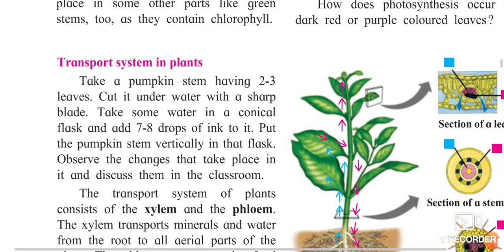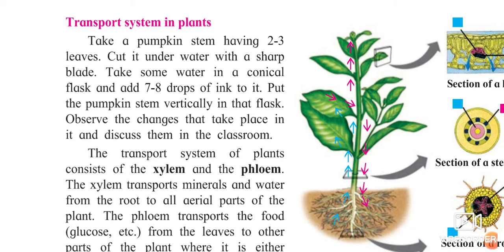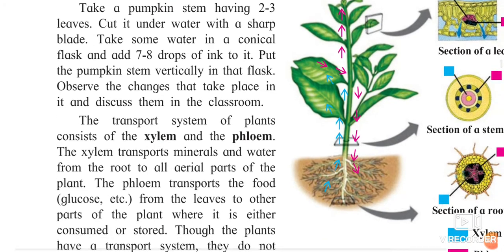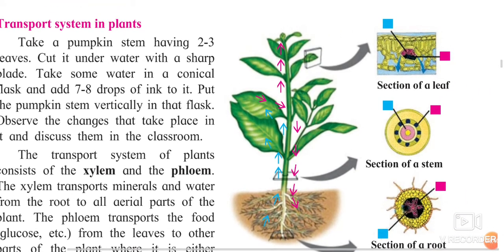Okay. Now what is meant by the transport system in the plant? How are water and the other things carried? Just see over here. You can see this plant in front of you. Yes, there are pink color arrows and there are also blue color arrows. Okay, so what are those?